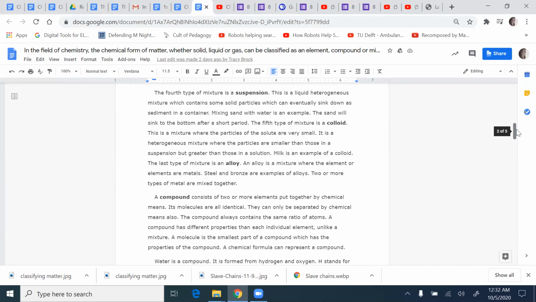The last type of mixture is an alloy. An alloy is a mixture where the element or elements are metals. Steel and bronze are examples of alloys. 2 or more types of metal are mixed together.